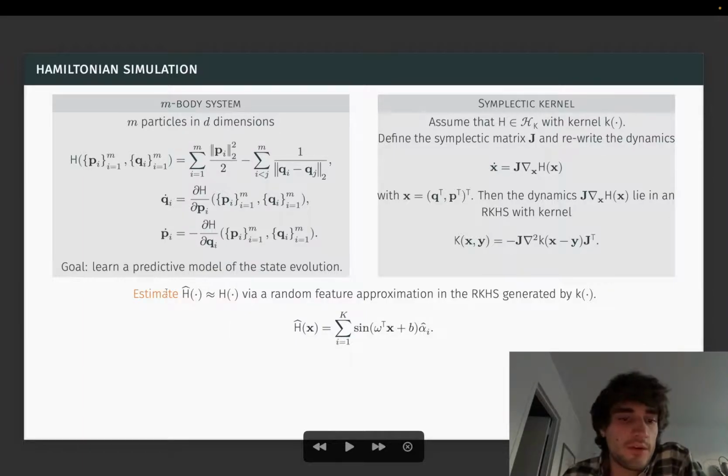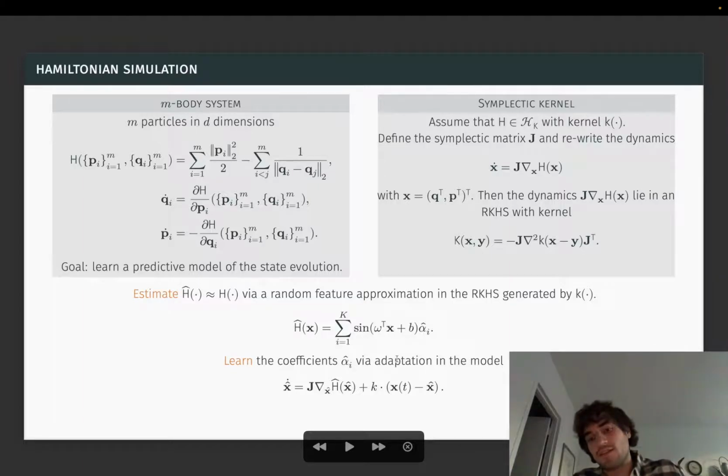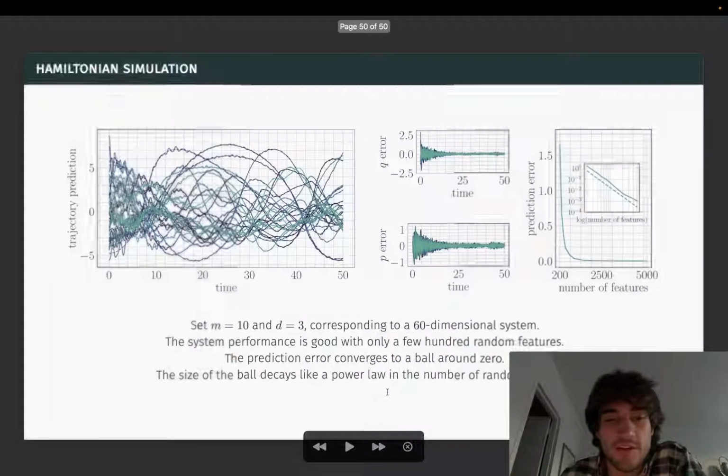Now what we're going to do is we're going to estimate the Hamiltonian via a random feature approximation in the scalar valued RKHS, and then we'll run an observer-like system that tries to predict the evolution of the system by taking the Hamiltonian dynamics corresponding to the Hamiltonian estimate, and has some feedback term that ensures we stay close to the true system trajectory during learning. And we'll just run a standard adaptive law in this system to try to estimate the Hamiltonian.